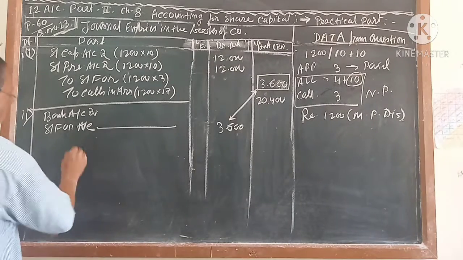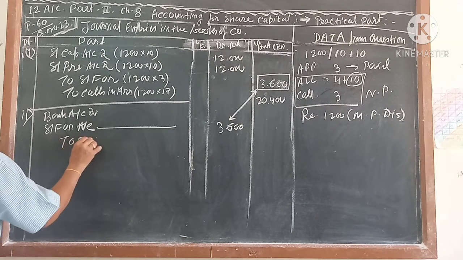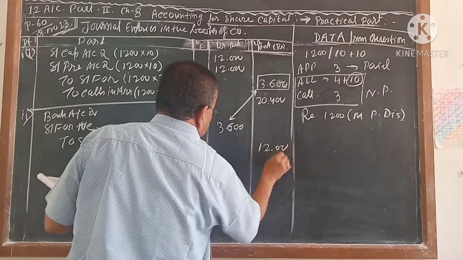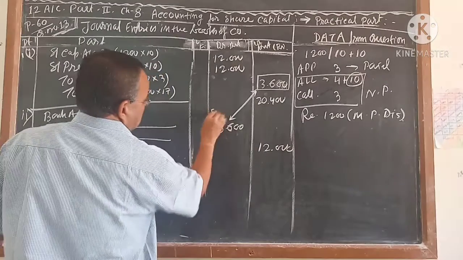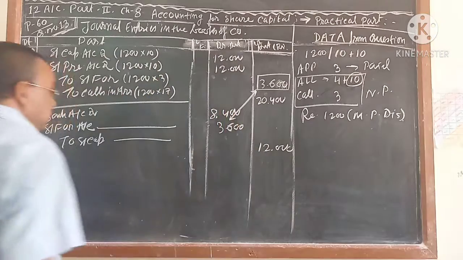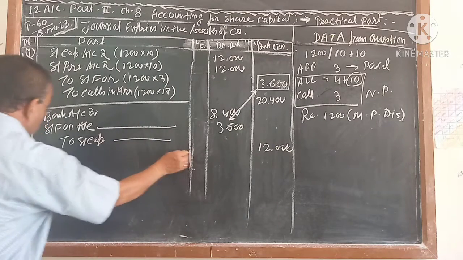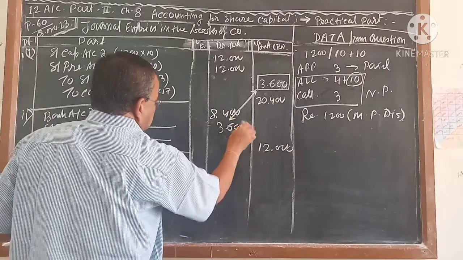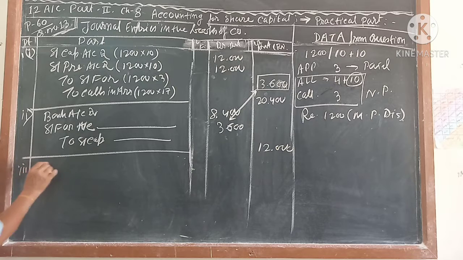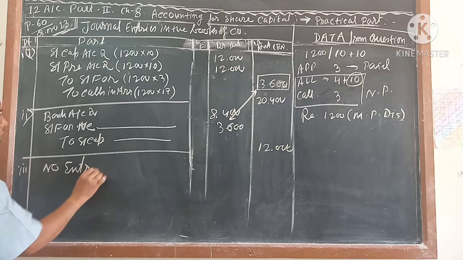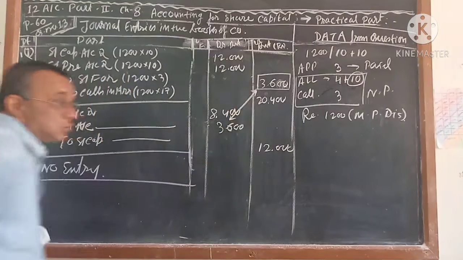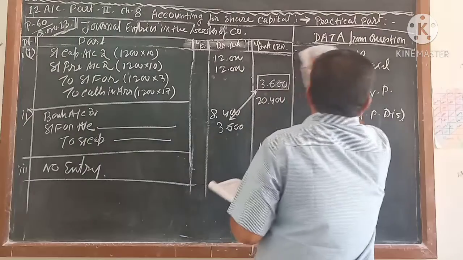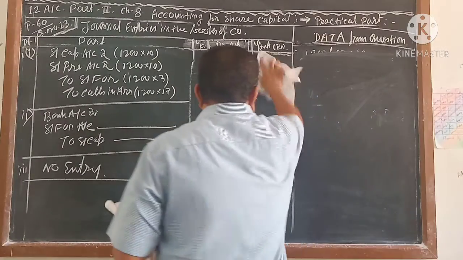Same as it is. And to share capital, how much is given? 12,000. So if it is 12,000 and if it is 3,600, that means 8,400, the difference between these two. This is called maximum possible discount, because share forfeiture is credited and debited the same, so the third entry is coming no entry, because for the third entry you do not have any balance in share forfeiture. This is the first. And the second. What is the second given?